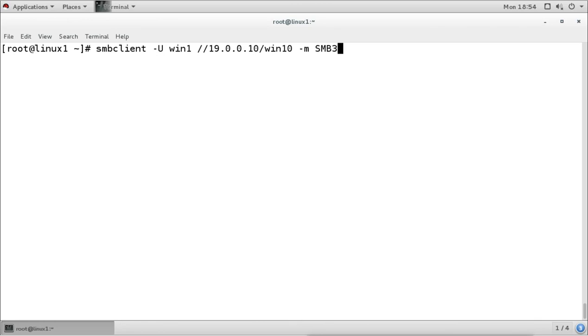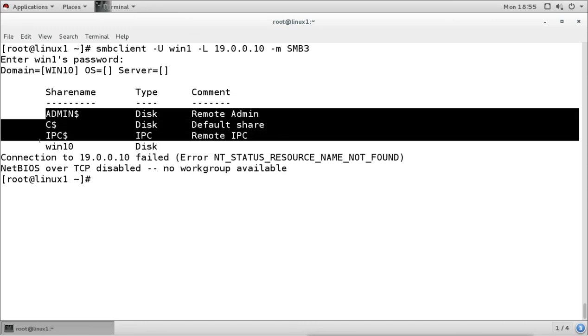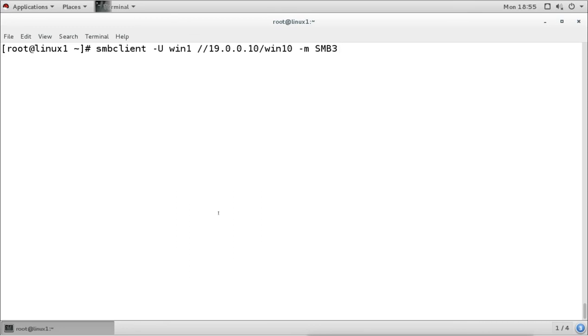Now we can mention the version by using the -m option, SMB version 3 here, and with the -L option we can list the directories available on that particular server. So it shows that machine, this IP, this is a Windows 10 machine, it has these shares available, and this is the directory which is shared there. Now we want to get the access, so we can use this command to get the access. -U for username, and then the URL for the directory, and it will give the access like FTP.